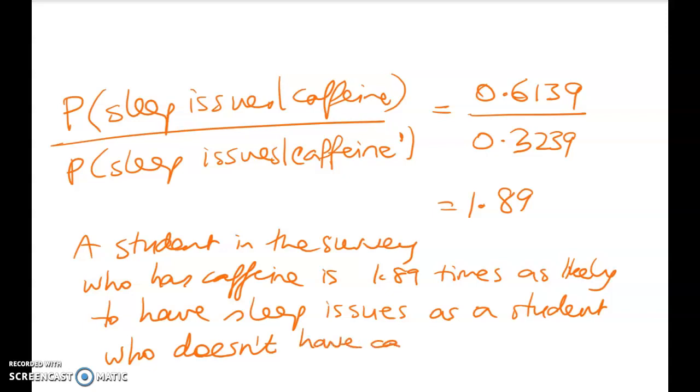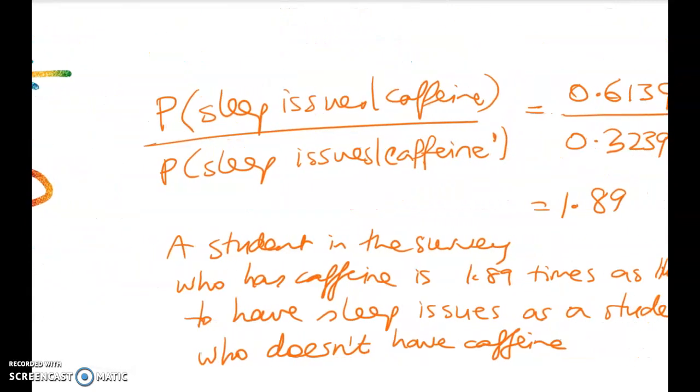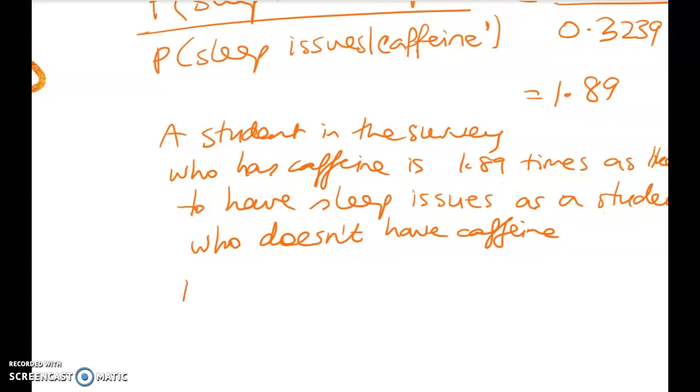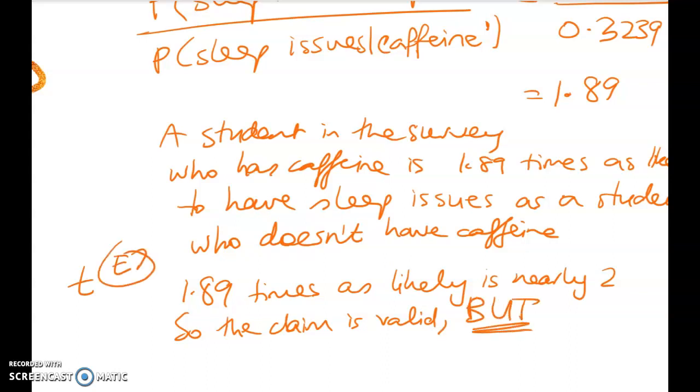Now, the last thing we've got to do to tie this all up is comment on whether we think we agree with the article's claim. The article's claim was nearly twice as likely. I'd say that 1.89 is nearly twice as likely. So 1.9 times as likely is nearly 2. So the claim is valid, except, so that gets you to an E7 for that question. But there are a couple of problems, okay?